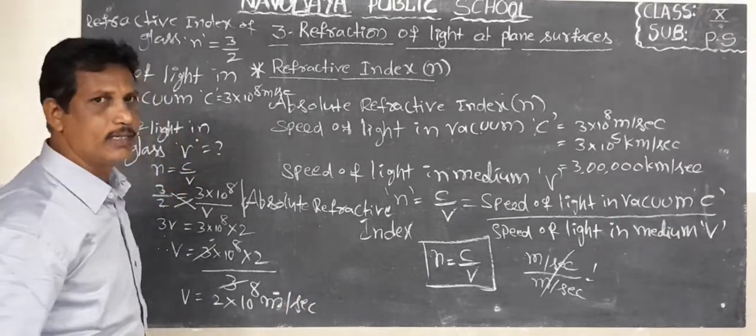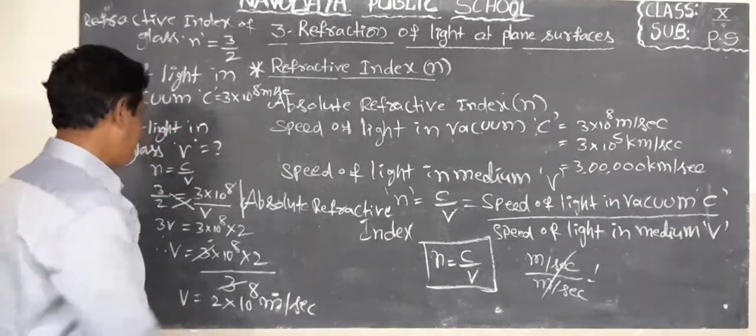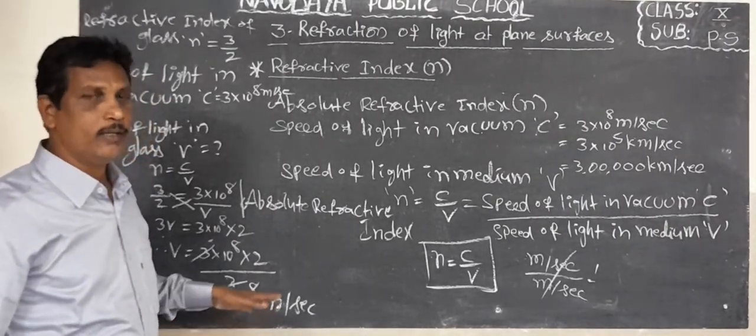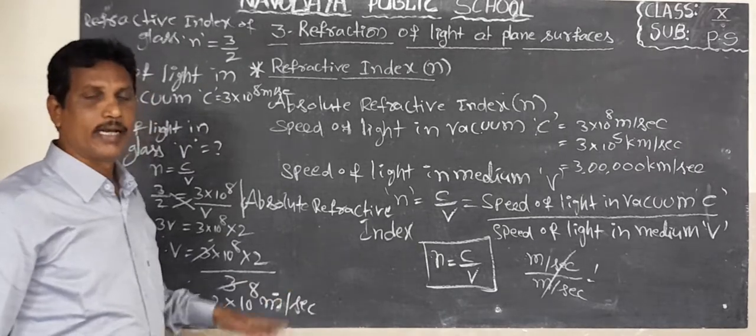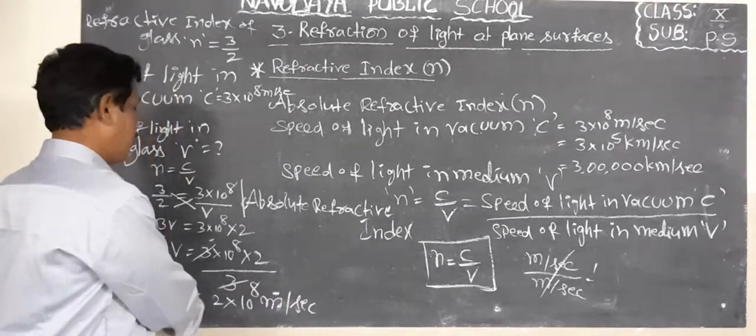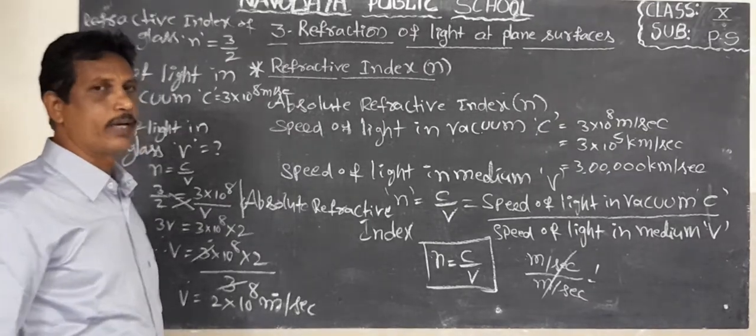The speed of light in glass, V equal to 2 into 10 power 8. That means 2 lakhs, sorry, 2 lakhs kilometer per second. The speed of light in glass is 2 lakhs kilometer per second.